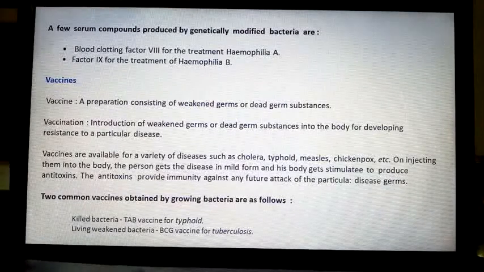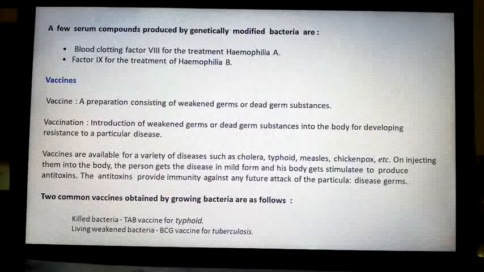Got it? A few serum compounds produced by genetically modified bacteria are blood clotting factor 8 for the treatment of hemophilia. Hemophilia is a particular disease where clotting of the blood will be delayed, so that blood loss will be more. It is a genetical disorder, children. There was no treatment for that for several years. But now, due to genetically modified bacteria, they are able to find a treatment, and that is called blood clotting factor 8.